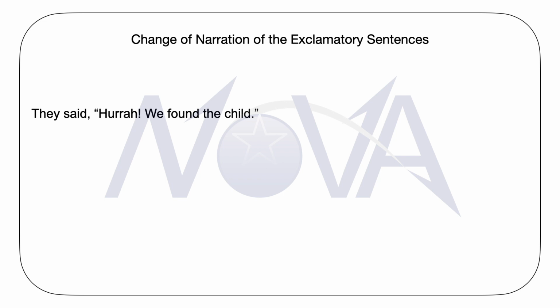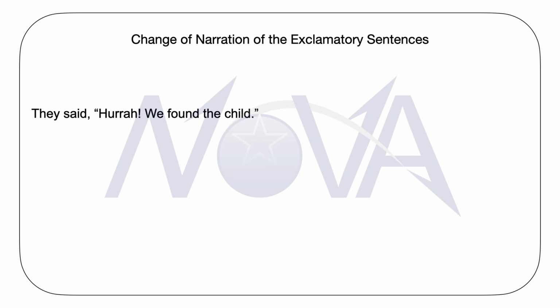In this case, because this is an exclamatory sentence, we will take care of using the right form of the verb exclaim. Because the reporting speech is in the past tense, we can use the word exclaimed. They exclaimed. And then by using the conjunction that to replace the comma and the inverted commas, we can